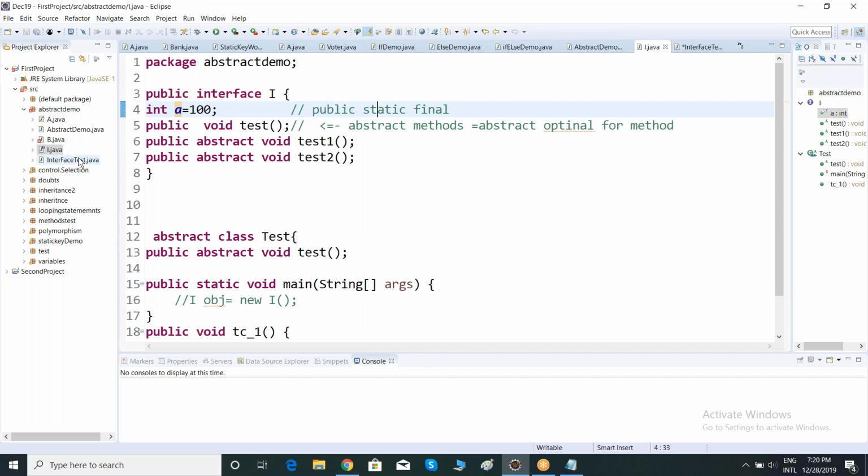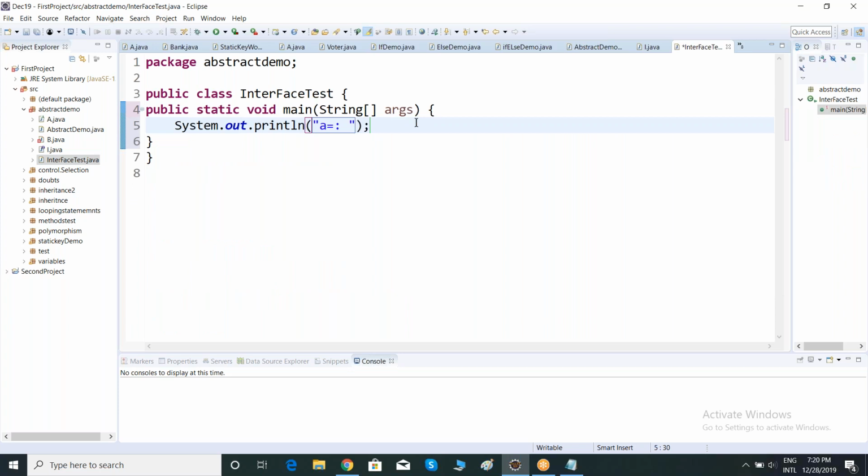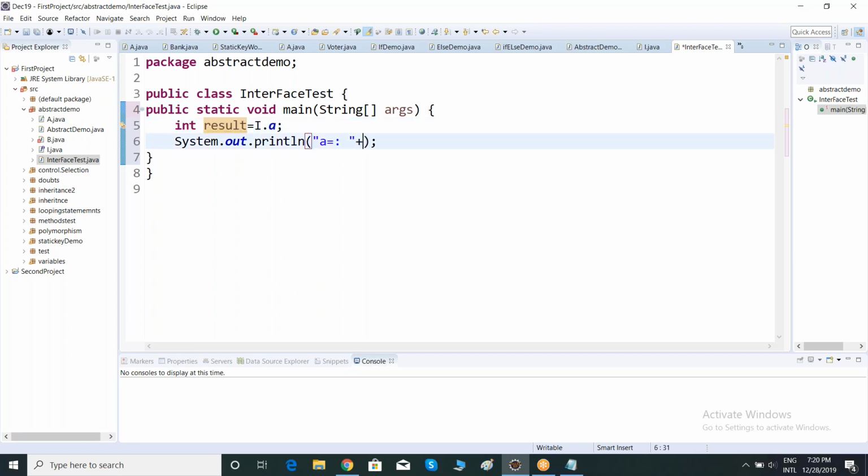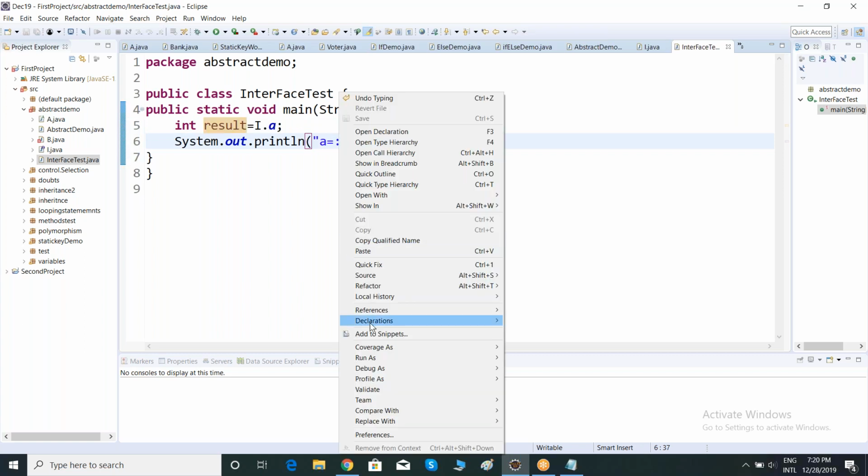If it is static, can I access with class name? I can access with class name, right? How? Interface name dot variable a. Why am I getting an error here? To store into one more variable, you can access the result like this. Now here you can print this value, concatenate, give this value. Now run as Java application.